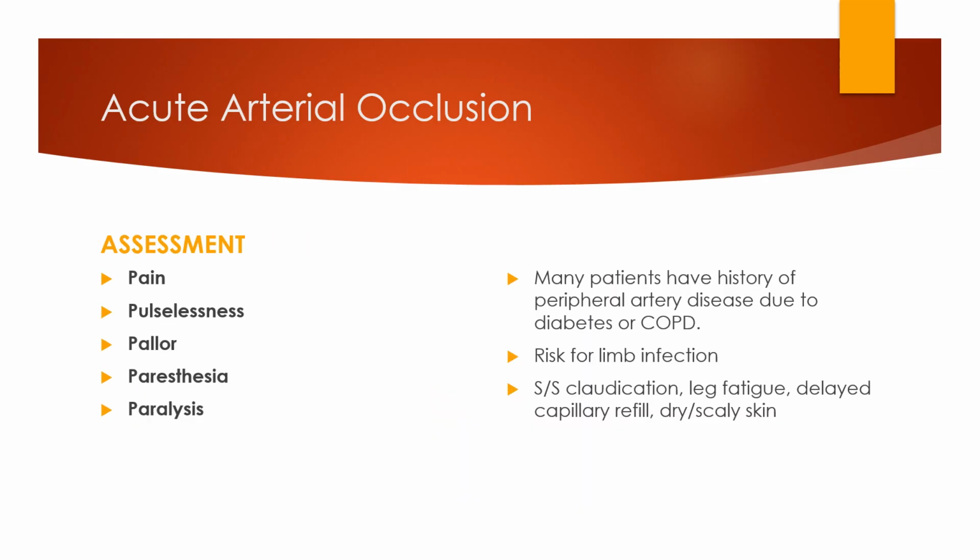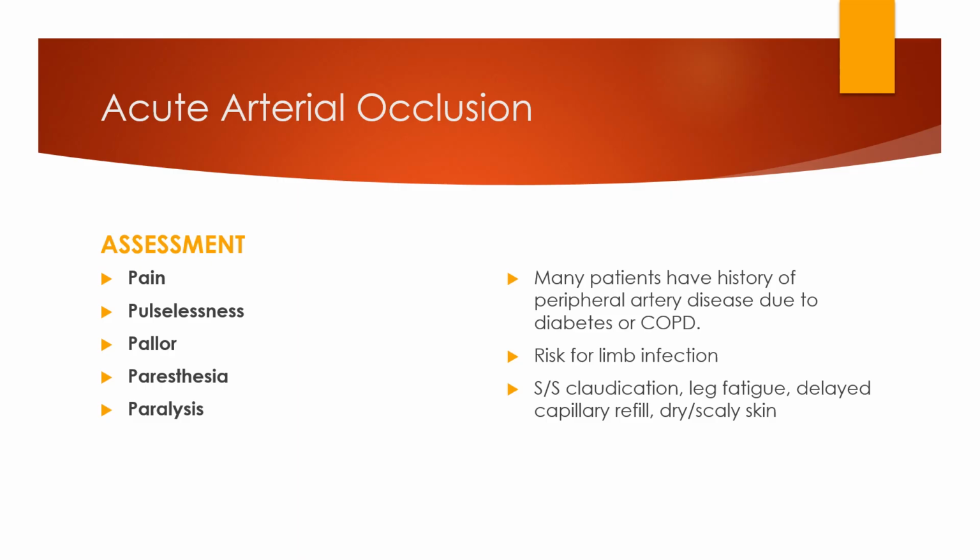The assessment findings: pain, pulselessness, pallor, paresthesia, paralysis, okay? A lot of these patients that end up with these acute arterial occlusions have a history of peripheral artery disease, commonly seen in patients with diabetes or COPD. They also could have things like AFib, like I mentioned before. The issue for this is that, one, they could lose their limb. They also have a risk for limb infection as a result.